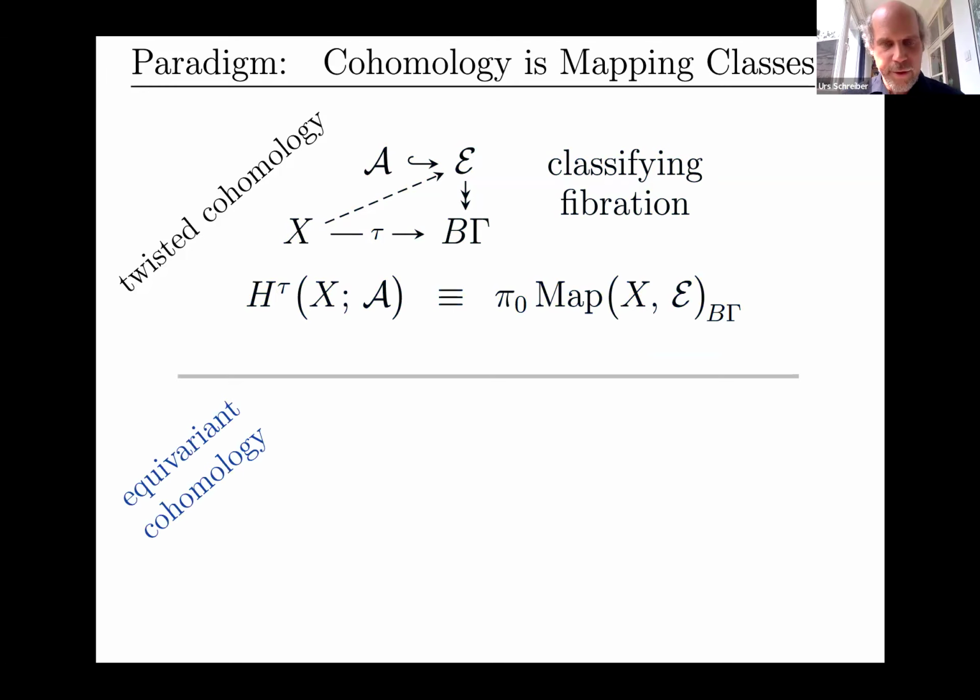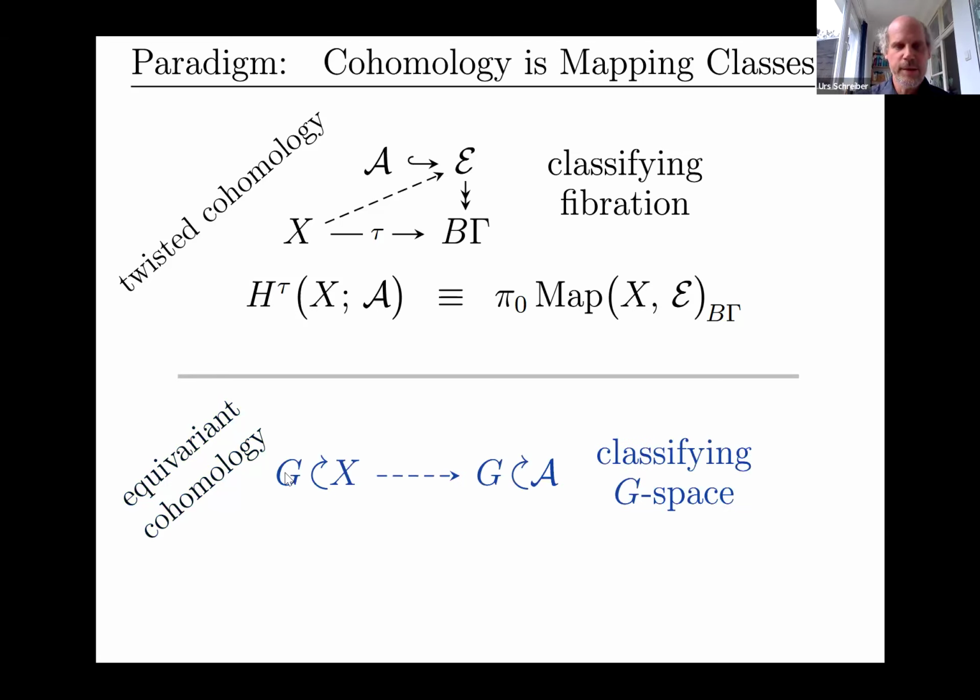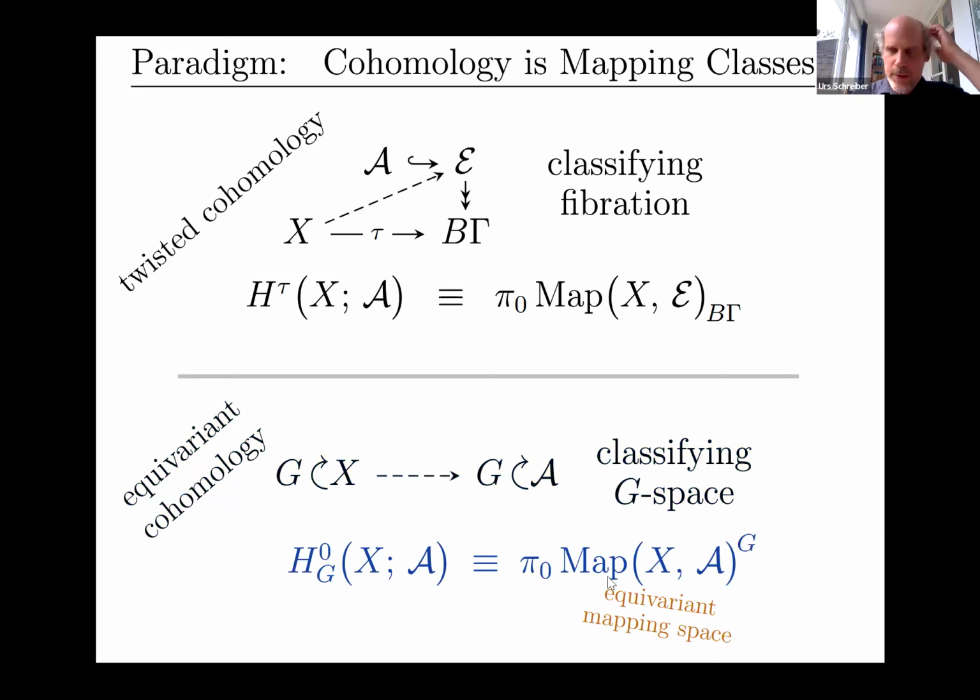Then we're going to be speaking about equivariant cohomology a lot. This is where these orbifolds come in, which locally look like spaces with a G action. So if you have topological spaces that are equipped with G actions, indicated here by G acting on X and G acting on A, then we can look at the equivariant maps between them. And the connected components of the mapping space, the subspace of equivariant maps, that is known as the proper, sometimes genuine, equivariant cohomology of X, to be distinguished from a weaker version, which is called Borel equivariance. So this is the equivariant cohomology of X with coefficients now in our G space.